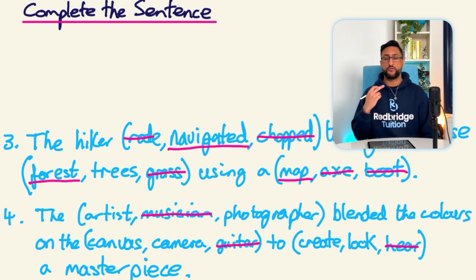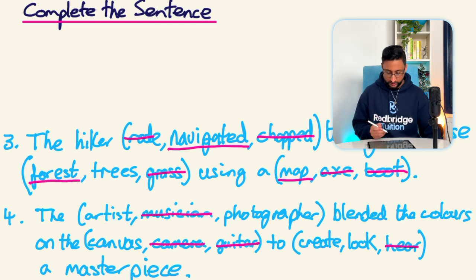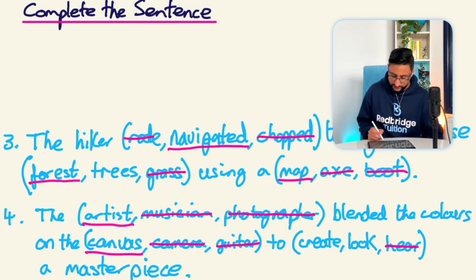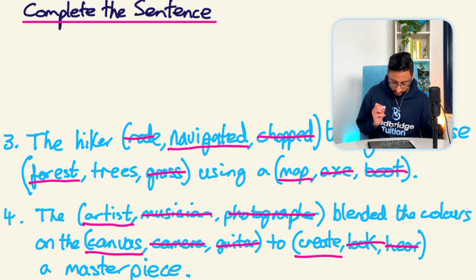Now, a photographer can blend colours like I mentioned, but probably during an edit. They're probably not going to be blending colours on a camera. So I'm going to get rid of that. And that also eliminates the photographer from this particular question as well. And we're left with the artist blended the colours on the canvas to create or look a masterpiece. Grammatically, create a masterpiece makes sense. Look a masterpiece doesn't. So that is our final sentence.